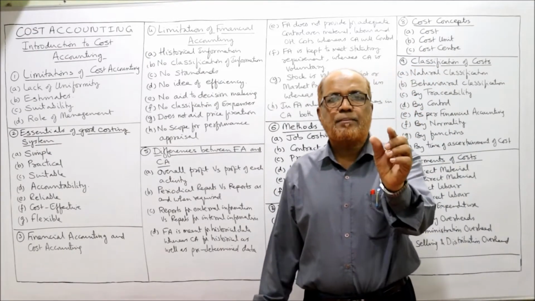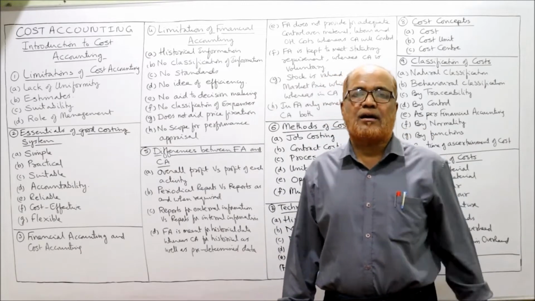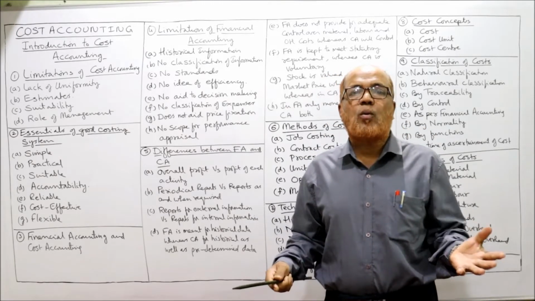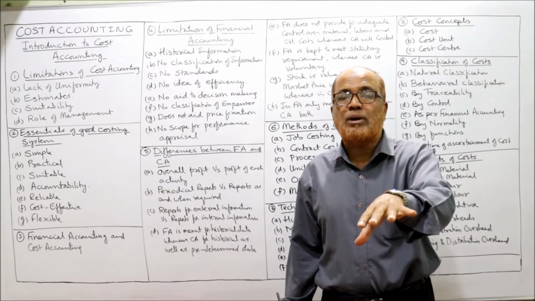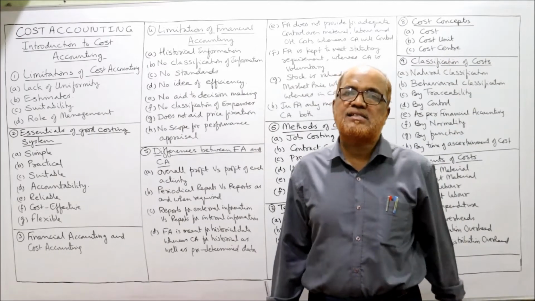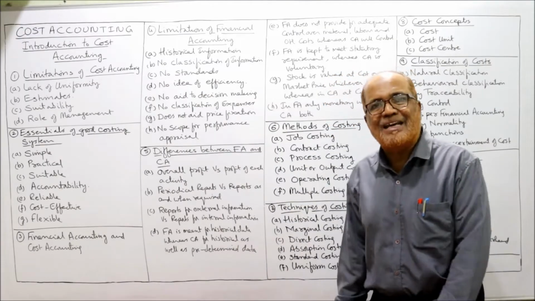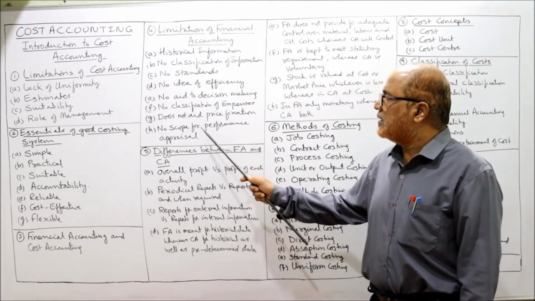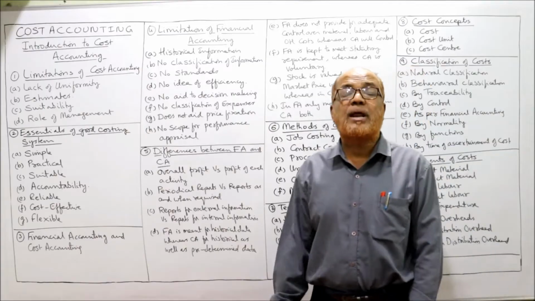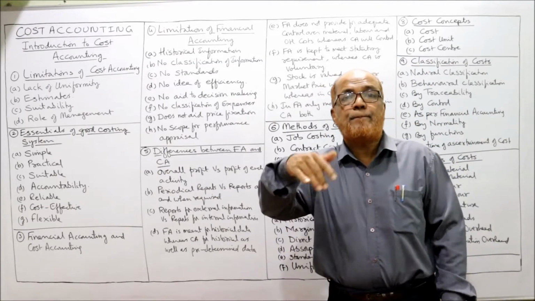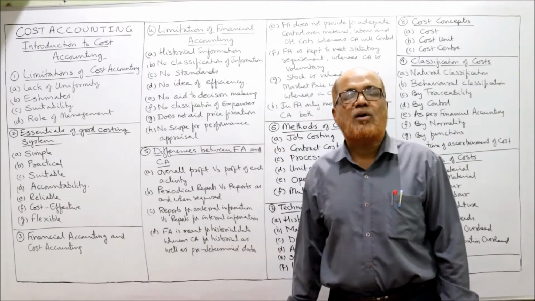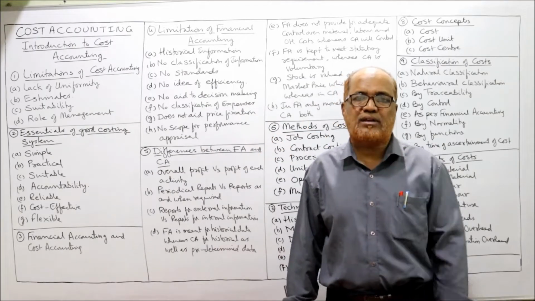For fixing the selling price, we need cost data, but cost data is not provided by financial accounting. So it will not be of much help to the management. That's also one of the limitations of financial accounting. No scope for performance appraisal. Financial accounting will not help the management in appraising the performance of different departments, different activities.